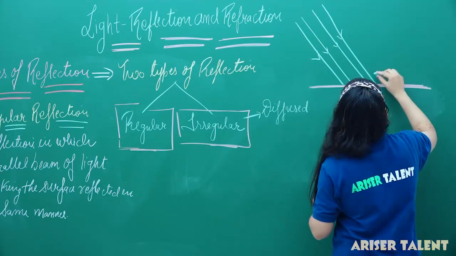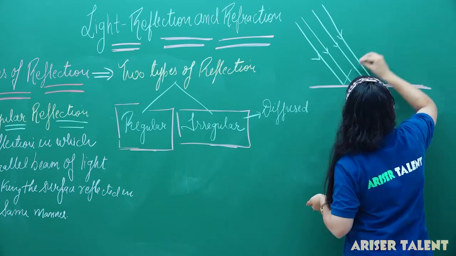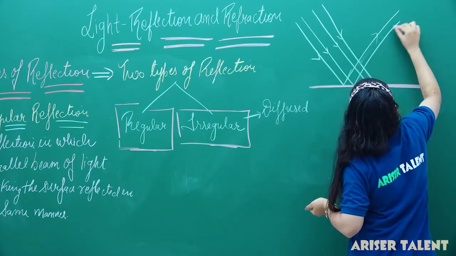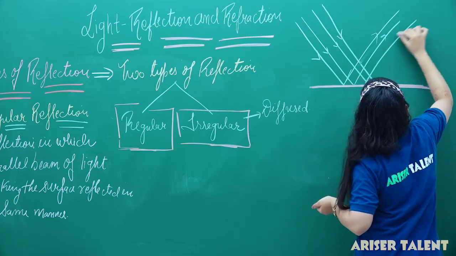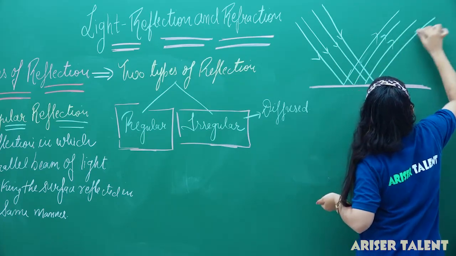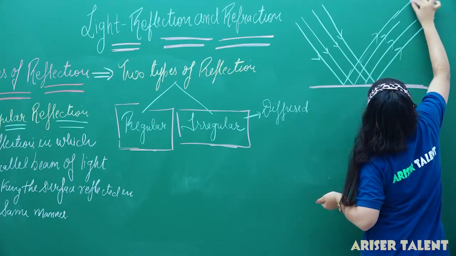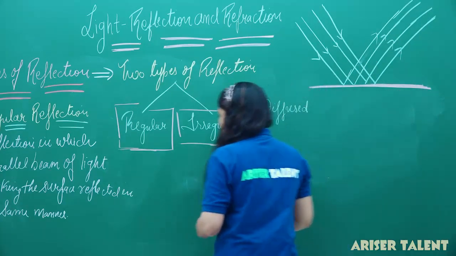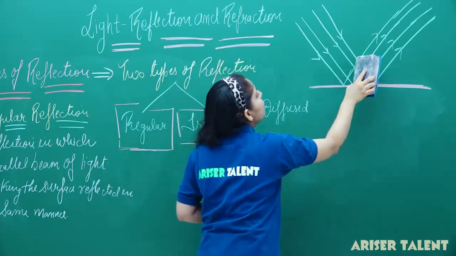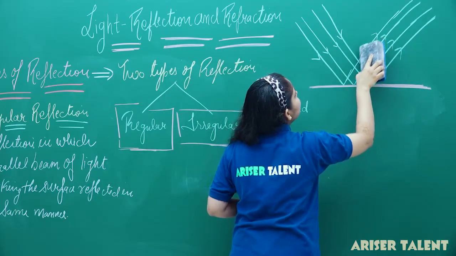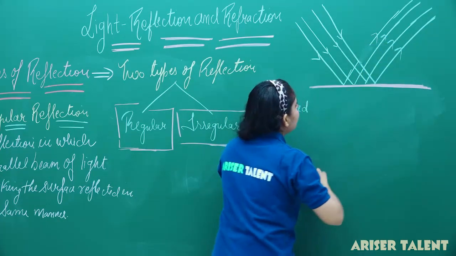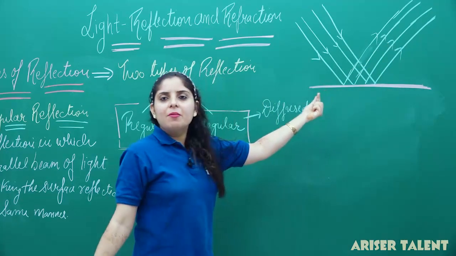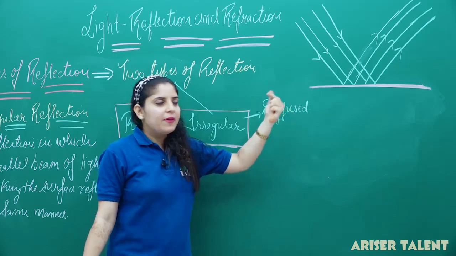So, if I draw the reflected rays, what will I get? This is the case of regular reflection. You can see that all the light rays are reflected in the same parallel manner. So this is the diagram representing regular reflection.